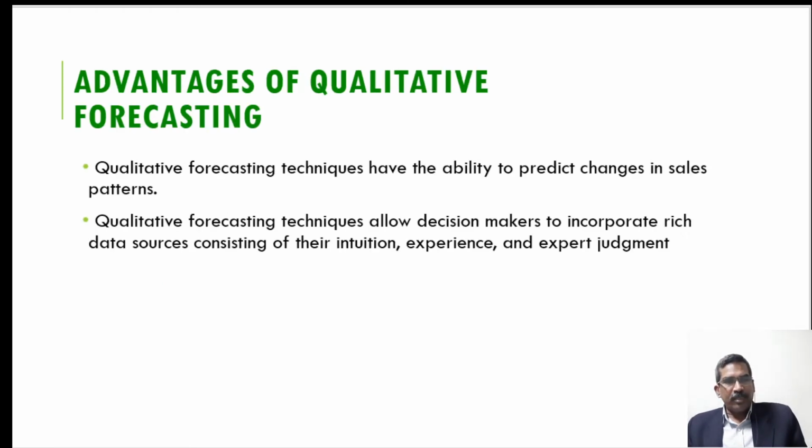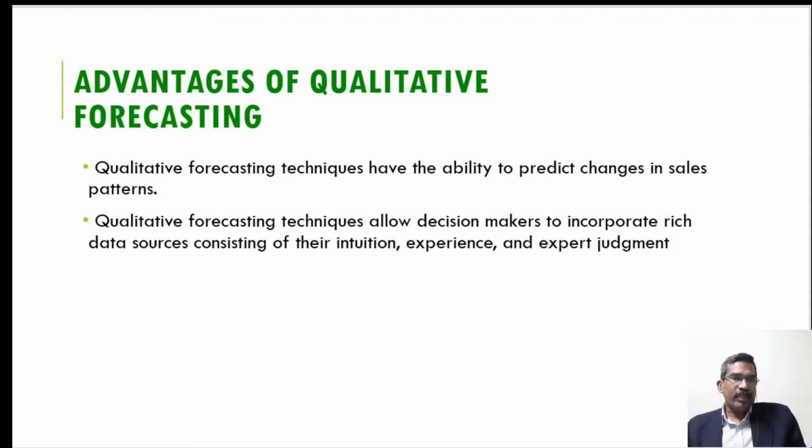Now there are certain advantages and disadvantages in qualitative forecasting. One of the advantages of qualitative forecasting is the ability to predict a change in sales pattern. So if there is any change in the sales pattern, we can observe it visually and we can incorporate it in the forecasting.